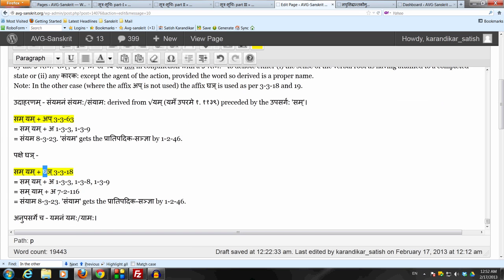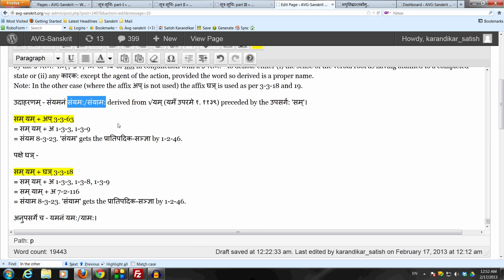And then we use ata upadhayaha, the vridhyadesha in place of the upadha akaraha of yam, because this affix ghai is a nyat that allows us to use ata upadhayaha, and we get sam yam, and finally monuswaraha, we get sanyama, which gets the pratipadika sanya by krit tadita samasascha. So we get these two forms, apakshe sanyamaha, ghai pakshe sanyamaha.